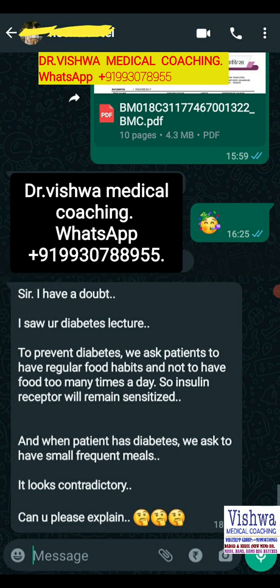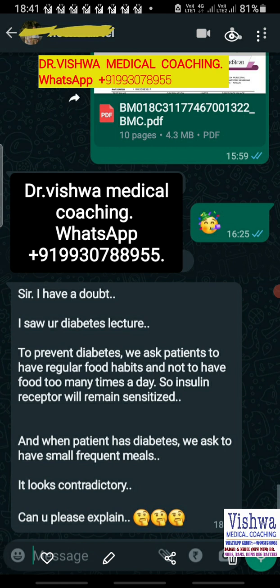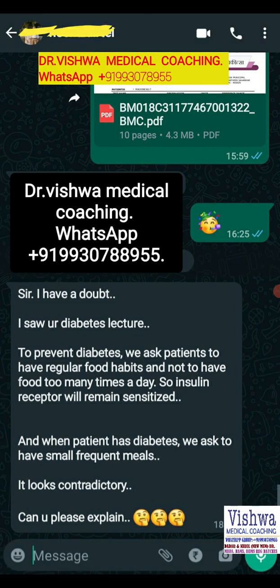Now let's say, for example, the patient does not have any diabetes, has a normal pancreas, normal insulin secretion, normal receptors. If the patient has food all the time, every now and then, what will happen is insulin will be secreted more and more frequently, and that frequent insulin release will stimulate the receptors, and that frequent stimulation of the insulin receptors will create a desensitization, and there is more chance of the patient going into diabetes because of that desensitization.